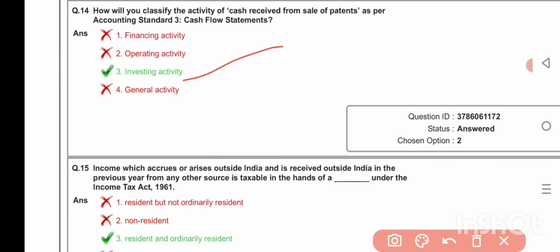Income which occurs or arises outside India and is received outside India in the previous year from any other sources is taxable in the hands of dash under the Income Tax Act 1961. Resident and ordinary resident.